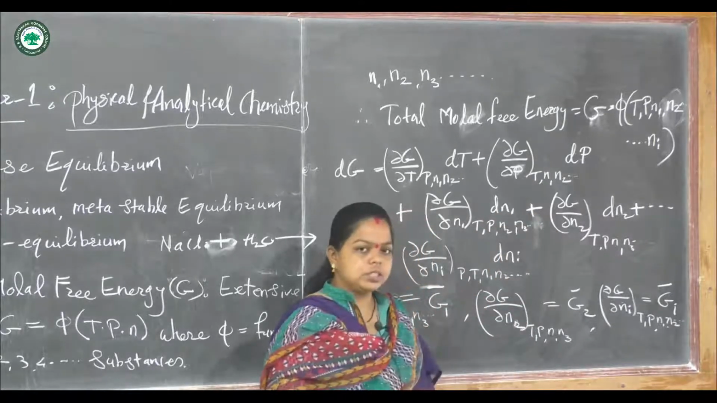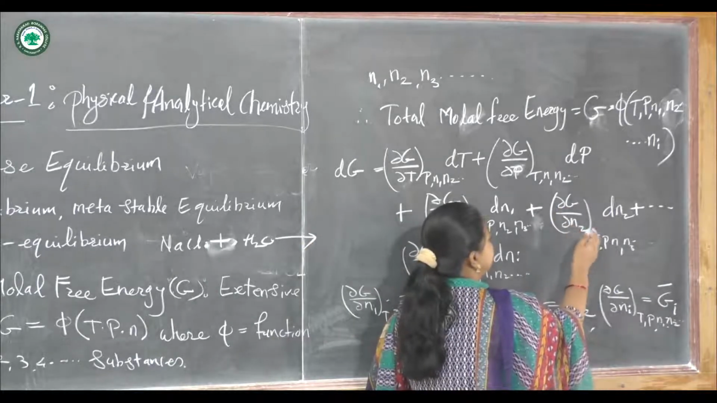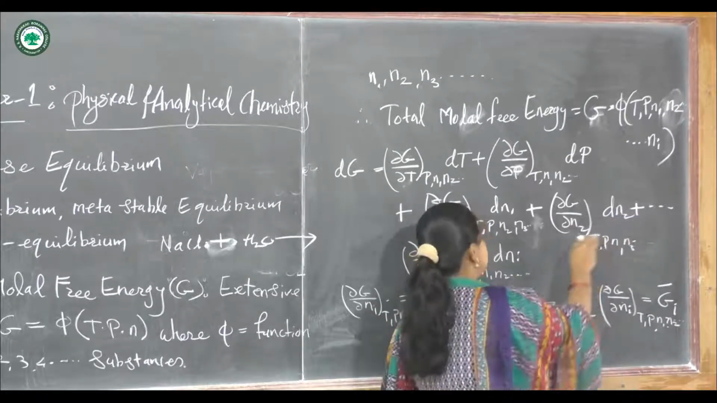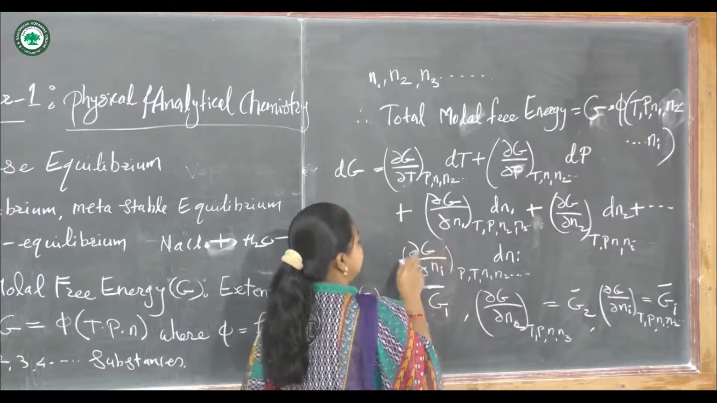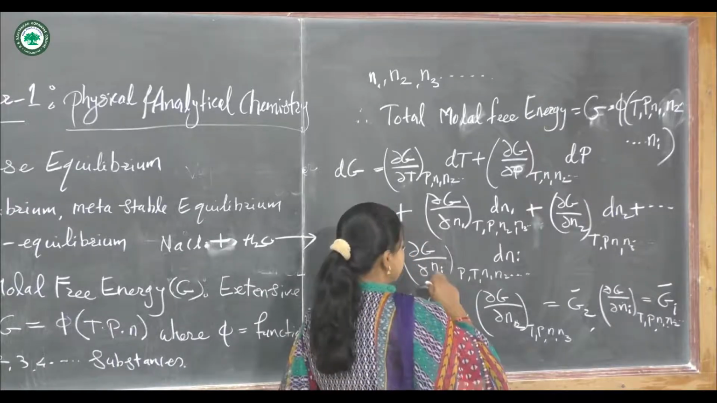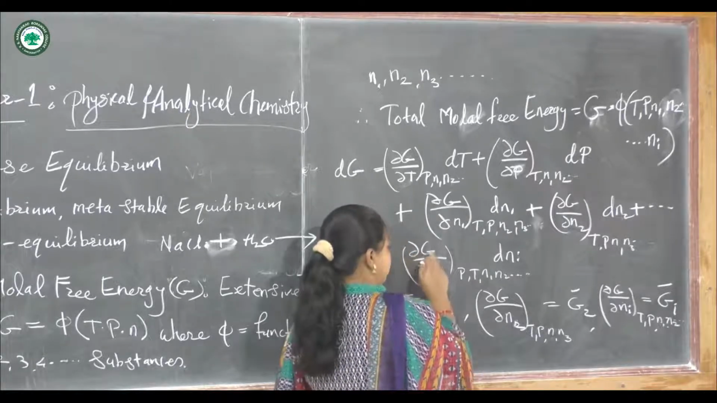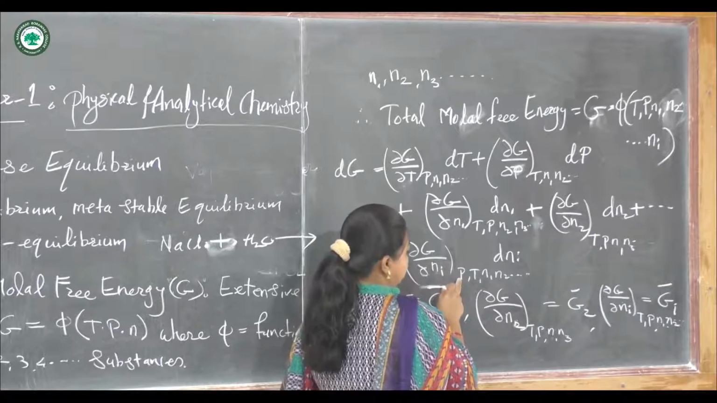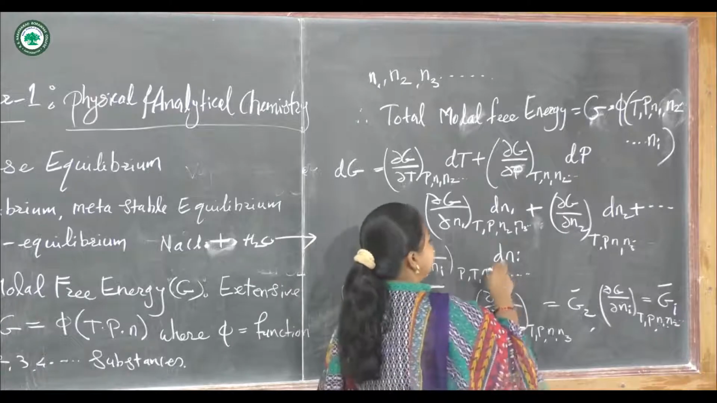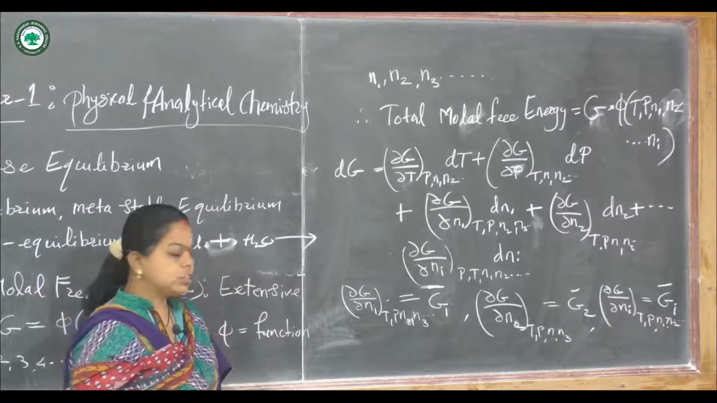Accordingly we can also change the moles of the second substance, plus ∂G/∂N2 at T, P, N1, N3 and so on, dN2, plus so on, up to the nth substance, which is the last substance in the system. For the nth substance we can write the change in its concentration, ∂G/∂Nn, keeping constant pressure, temperature, N1, N2 and so on, into dNn. So this becomes the overall equation derivation for the change in free energy.